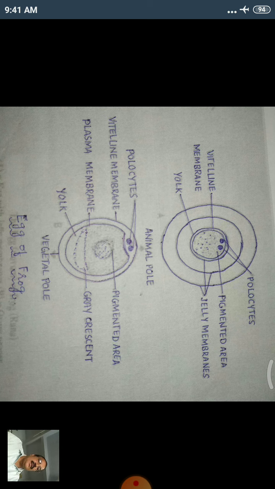Here, the egg membranes are the plasma membrane, vitelline membrane, and three layered jelly coats. They enclose the cytoplasm, contains yolk and nucleus. This is something about structure of a generalized egg and egg of frog.